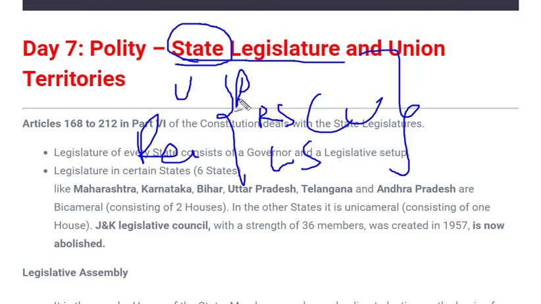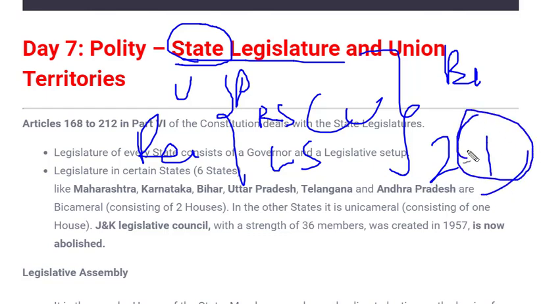What is the most important difference from state legislature? Before seeing the difference, let's see what is there in state legislature. In state legislature, any state may be bicameral or unicameral. What do we mean by these words? Bi means two, and cameral means house. So any state which has two houses is called bicameral, and any state which has one house is called unicameral. It's not necessary for any state to be bicameral. It's the state's choice whether they want a bicameral or unicameral legislature. It depends completely on the state.